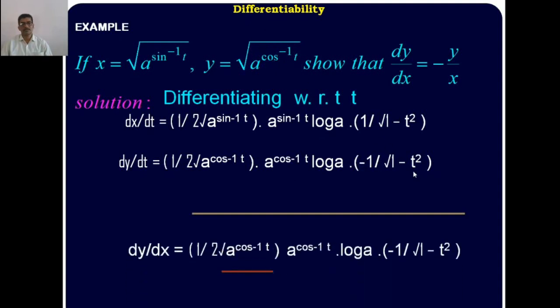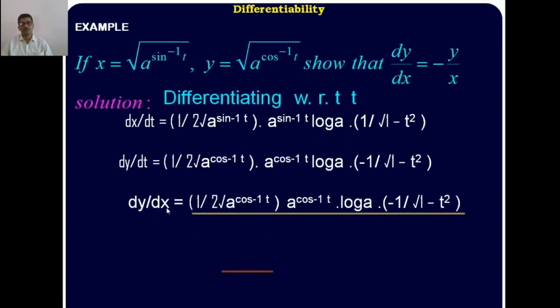Next, for dy upon dx, you know that it is dy upon dt divided by dx upon dt. Substitute the values: dy upon dt is 1 by 2 root of a to the power cos inverse t into a to the power cos inverse t into log a into minus 1 by root of 1 minus t square, and dx upon dt is 1 by 2 root of a to the power sin inverse t into a to the power sin inverse t into log a into 1 divided by root of 1 minus t square.